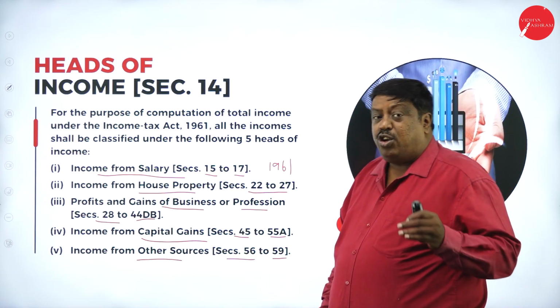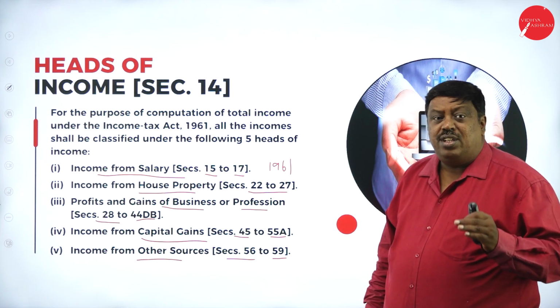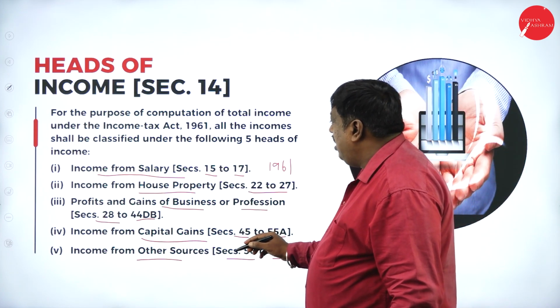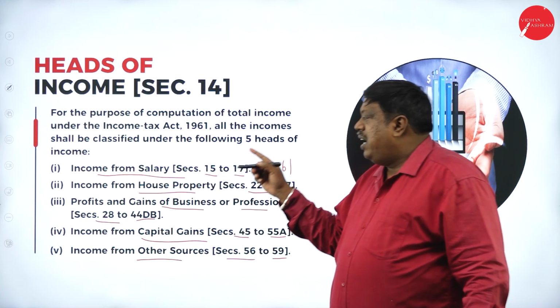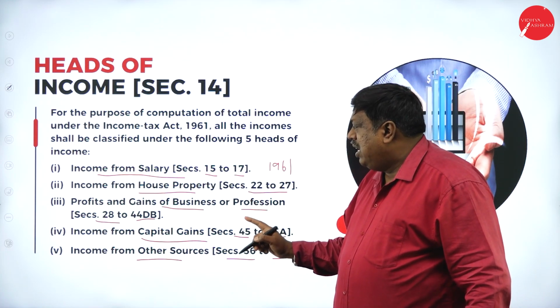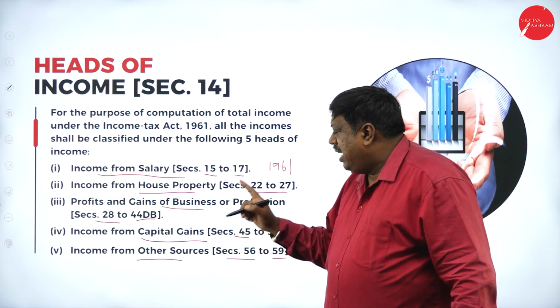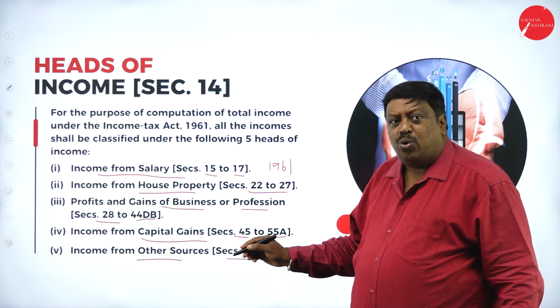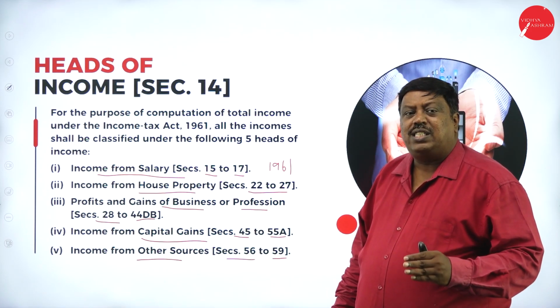So if they ask you to mention the heads of income, these are the 5 heads to write: income from salary, income from house property, profits and gains of business or profession, income from capital gains, and income from other sources. If you write this, you can easily score the marks allotted.